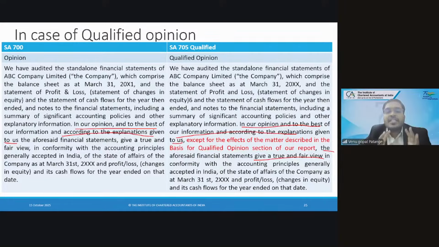So side by side, you have both the header section, opinion section and qualified opinion section. There is nothing you will change when it comes to qualified opinion. You will just insert one more item, which is what has gone wrong. Okay, what was the misstatement you are talking about? That much you will add up. Rest of the balance sheet is true and fair. You are telling the readers, rest of the balance sheet is true and fair. Don't worry. Only one item there is a mistake, or only two items there is a mistake.